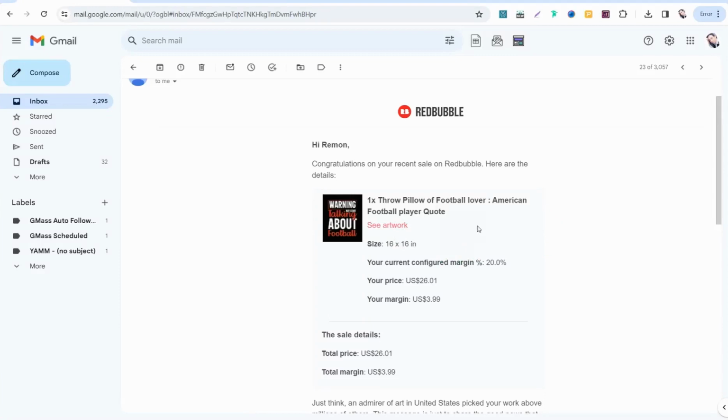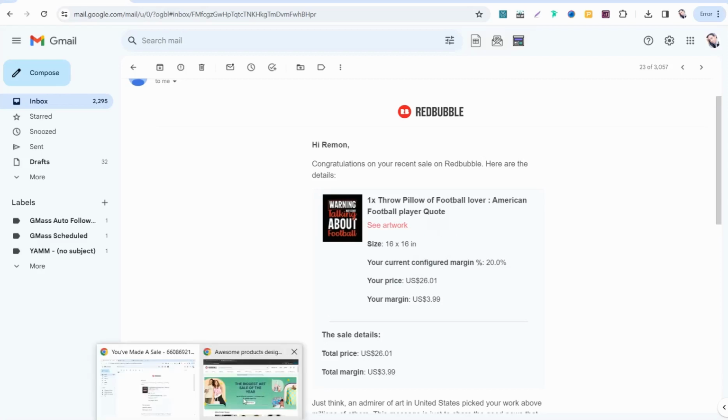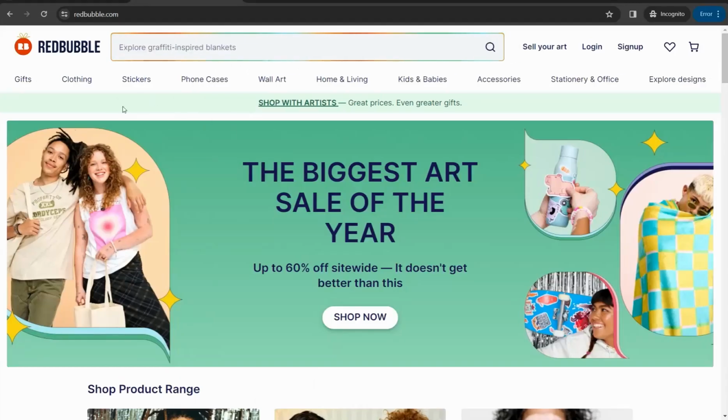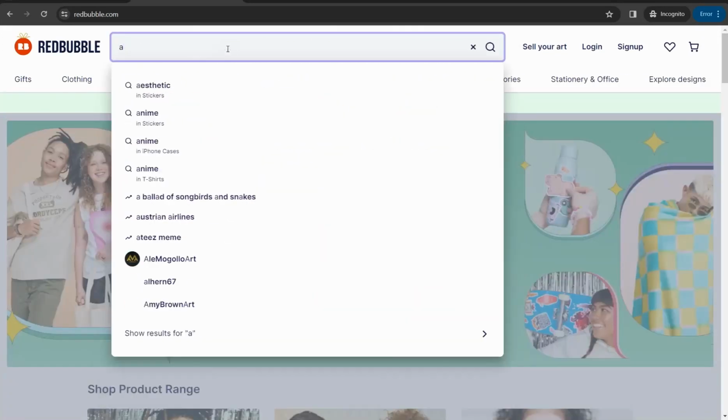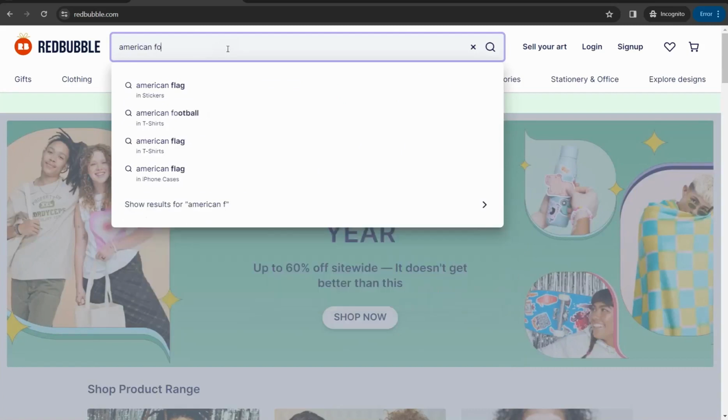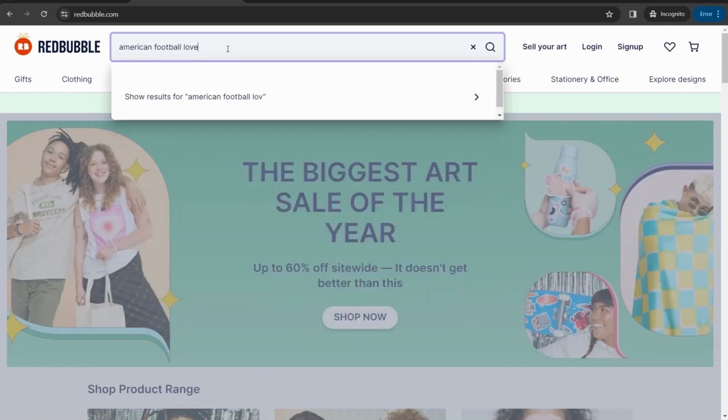So the second point is how to get the main keyword of your design. To get your main keyword to rank higher on Redbubble search results, first of all, you can head over to the Redbubble homepage. And here in the search bar, you can insert your initial topic or initial keyword regarding your sub niche, like in our case, American football lover, for example.